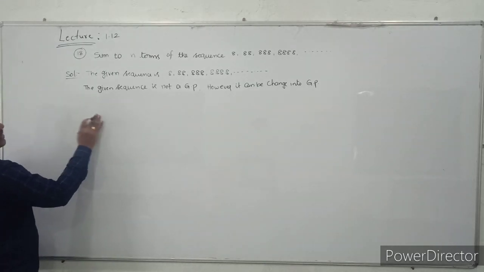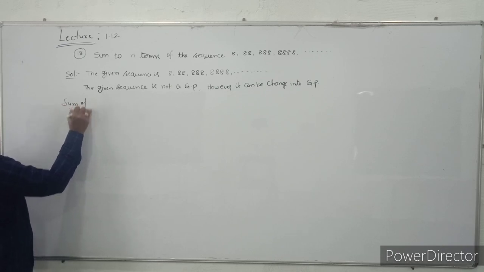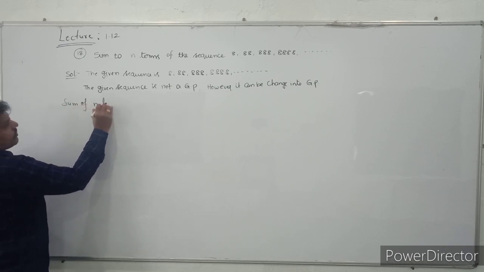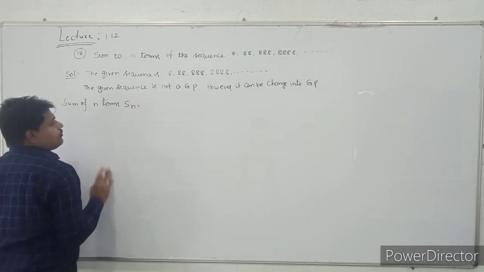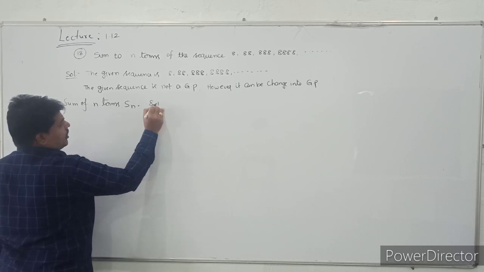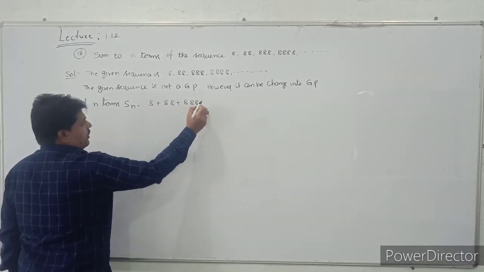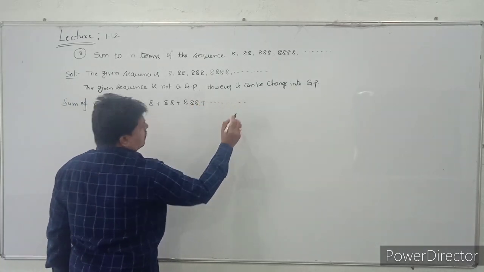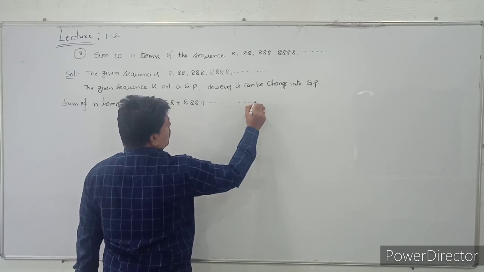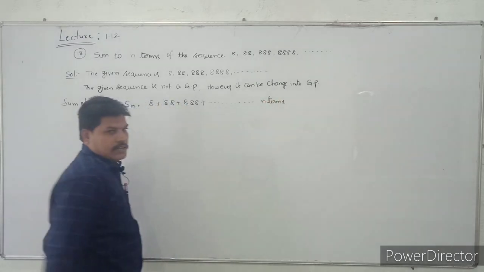First of all, I am taking the sum of n terms. Sn is equal to 8 plus 88 plus 888 plus and so on up to n terms.